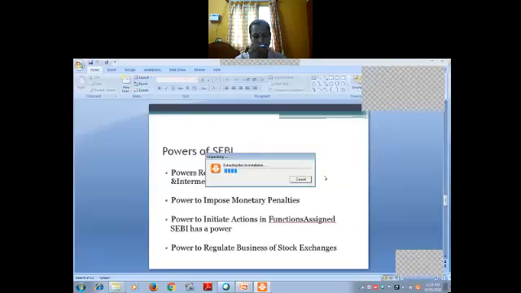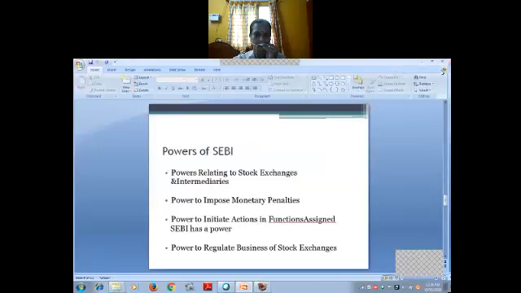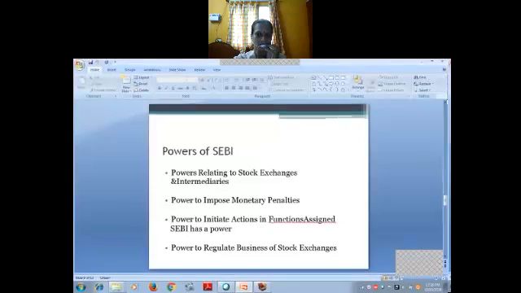SEBI has power to regulate insider trading or can regulate the functions of market participants. So whoever is dealing in the stock exchanges, they have to get permission from SEBI. Then only they can do whatever they want.